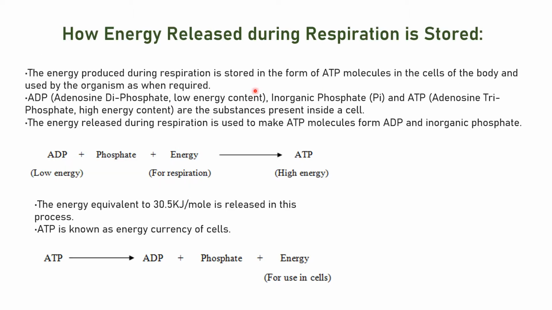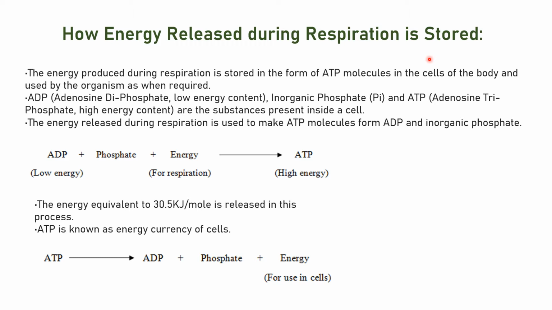Now, how is energy released during respiration? We all know that we eat food, it gets digested, and it becomes a simpler absorbable compound. The whole process takes place in nutrition. This compound is absorbed in the blood, and through blood it is transferred to each and every cell.